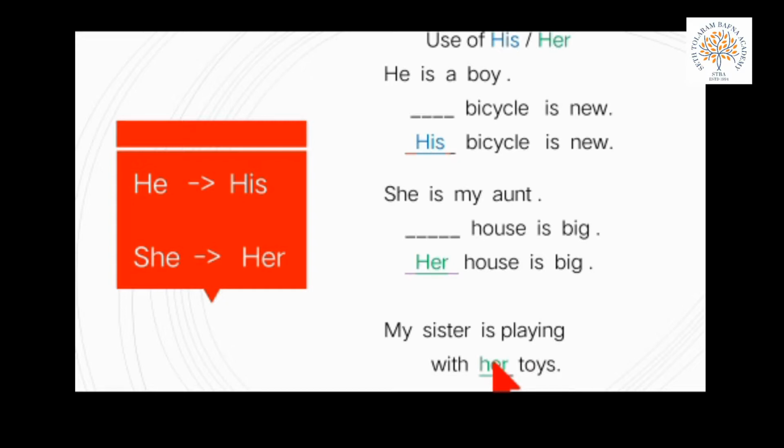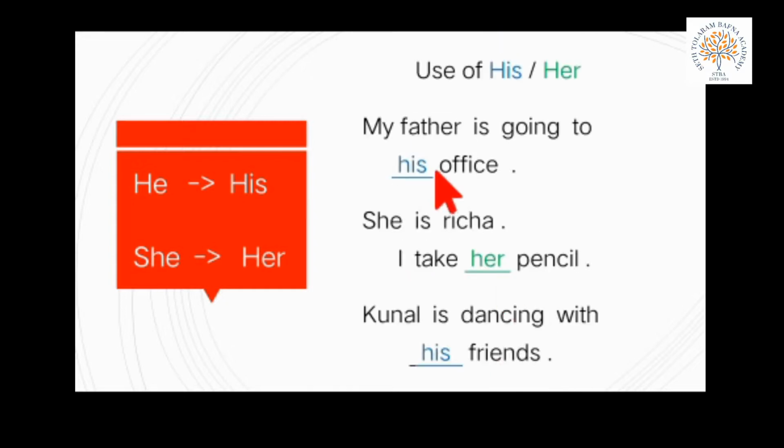Next is my father is going to dash office. My father, male person. Office, thing. Whose office? Father's office. Means male person's thing. So we use his. My father is going to his office.